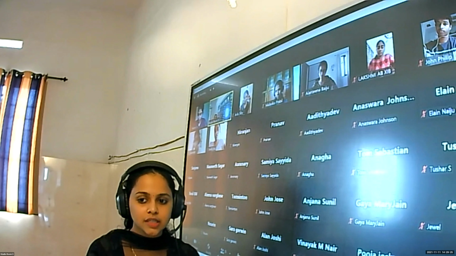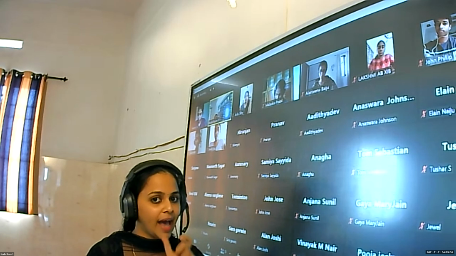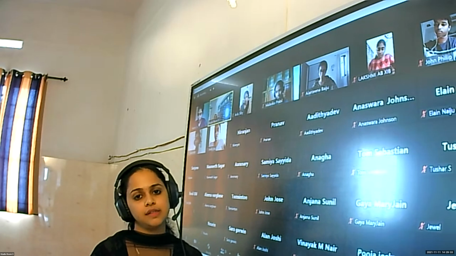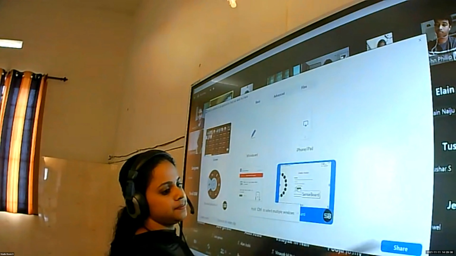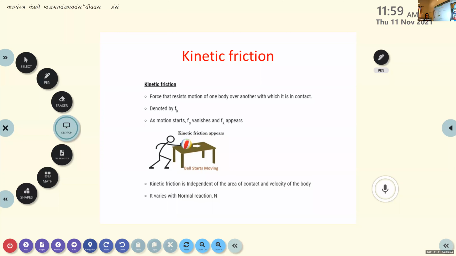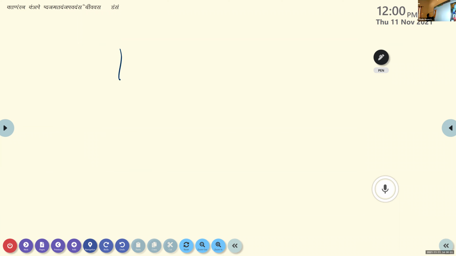So when an object moves over the surface of another object, there is a force of friction acting between them. That friction is known as kinetic friction. So all of you write the next heading: kinetic friction. We know that we have different types of friction. Static friction is over. Now the next topic is kinetic friction.